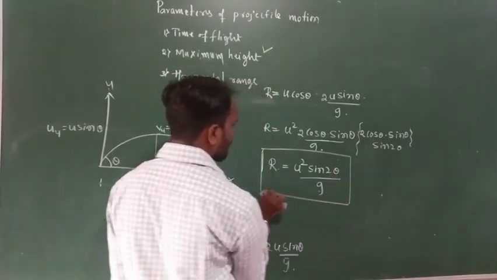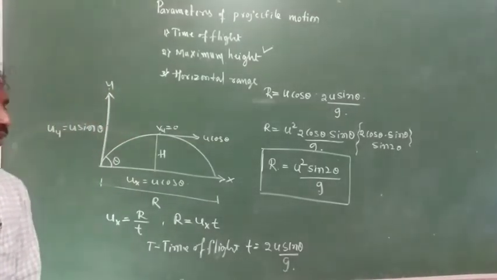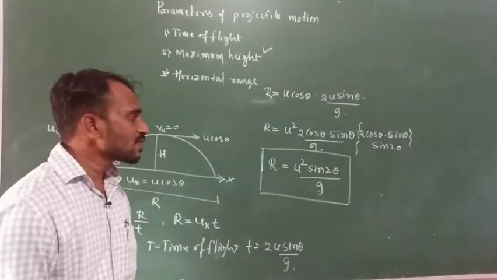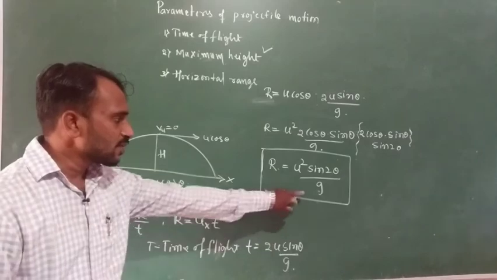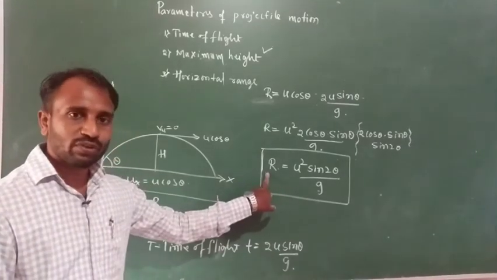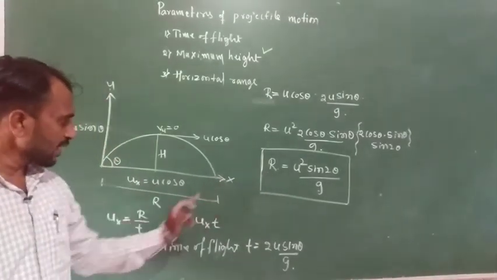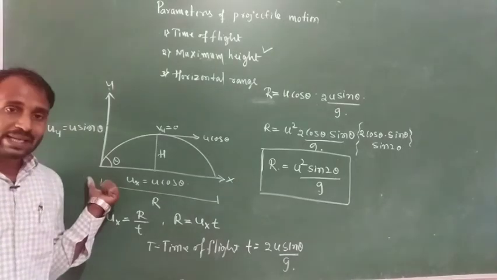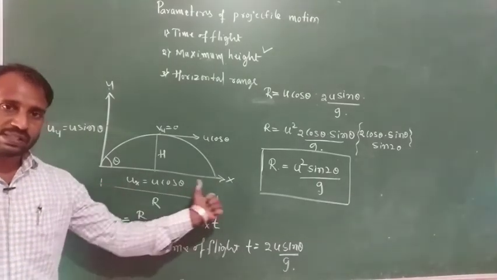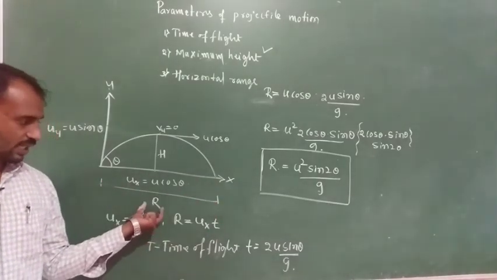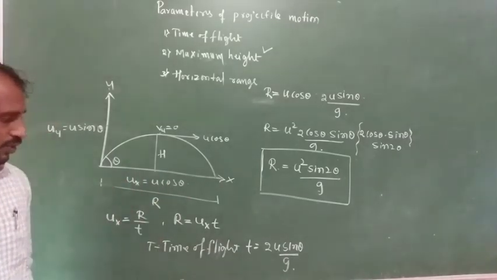So the range of a projectile r is equal to u square sin 2 theta divided by g. This r represents the range of a projectile. The range of a projectile is nothing but the maximum displacement along the horizontal component.